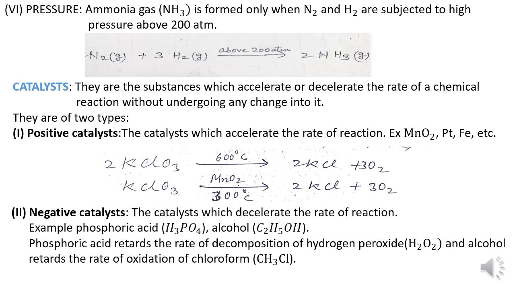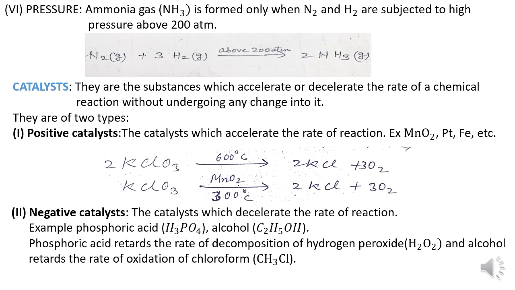Let us see with an example. The heating of potassium chlorate to form oxygen gas. Without catalyst, it takes a temperature of approximately 600 degrees Celsius, but when we use the catalyst manganese dioxide, it takes a temperature of 300 degrees Celsius.